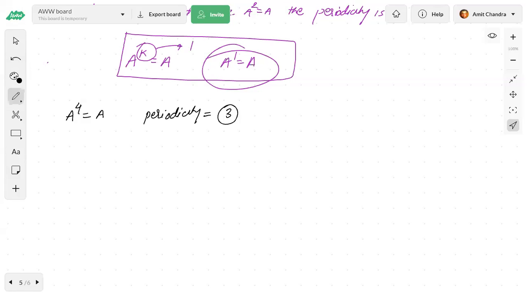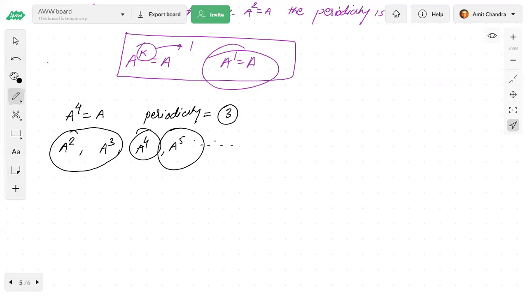Now for this also, if you have to find the periodicity, you have to start with A square. If A square is not equal to A, then you have to check A cube. If A cube is not equal to A, then you have to find A to the power 4. If A to the power 4 is not equal to A, then you have to find A to the power 5. But again I have told you that in general exams they will ask you maximum till this order. They will not ask you 4 or 5 or 6.